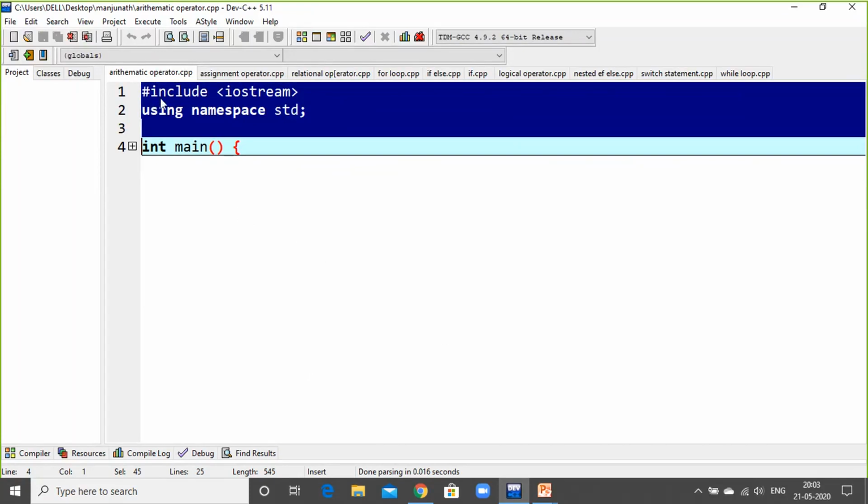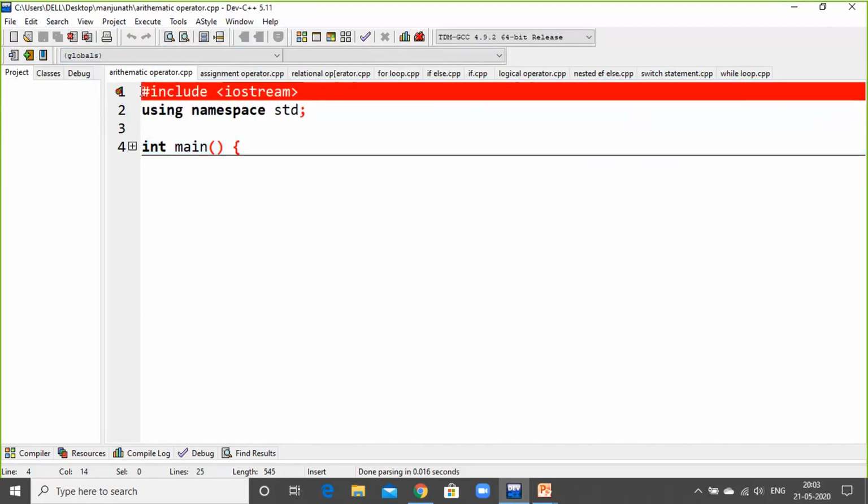As I discussed in the example program, include iostream. iostream is the header file that is included at the beginning of a C or C++ program. It provides input and output streams. Header files contain pre-declared function libraries which can be used by users for their convenience.